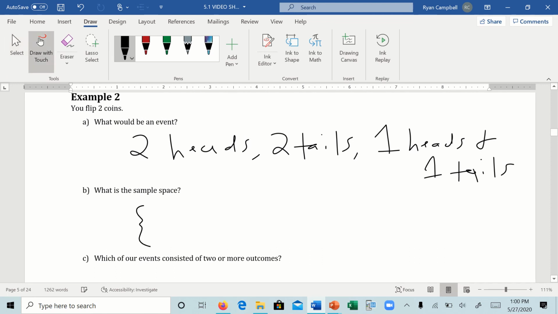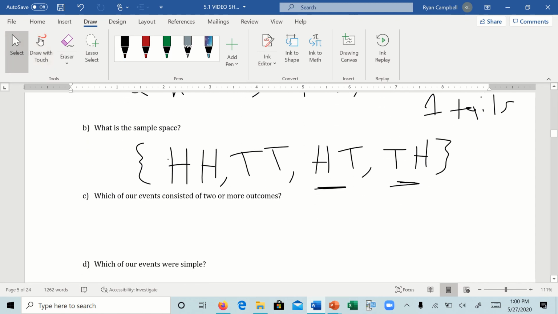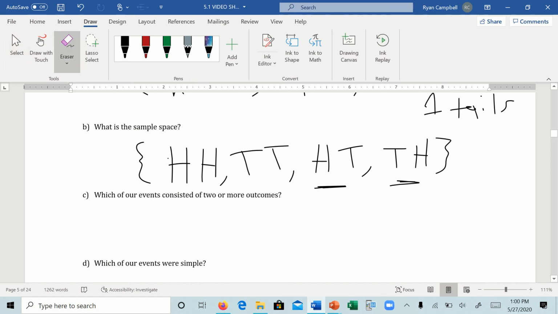So if you use H and T, we can have HH, heads, heads. We can have TT. We can have HT. Is there anything else we can have? Well, yeah, we can actually have TH. So what's the difference between HT and TH? In HT, you would have heads first and then tails. In TH, you would have tails first and then heads. So this tells you which order you can have.